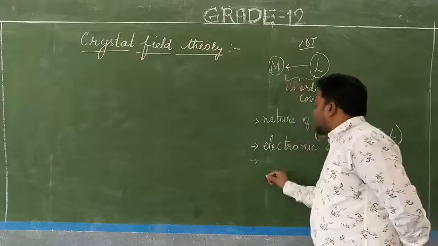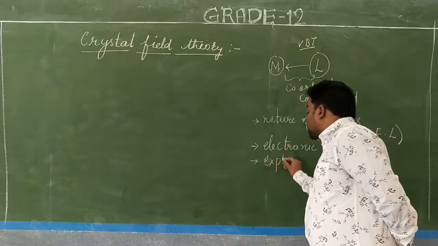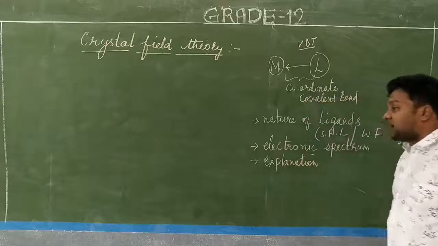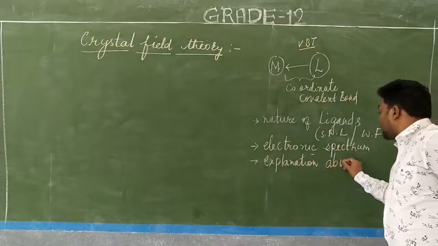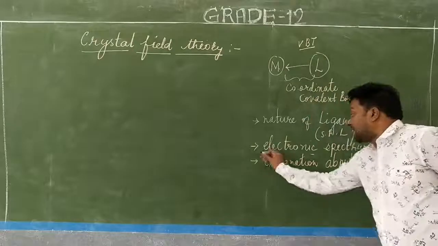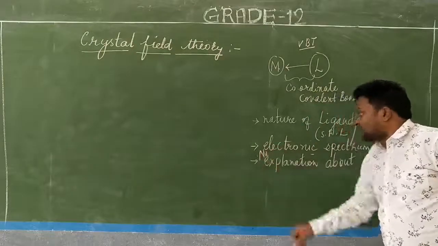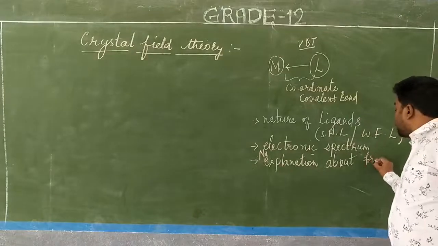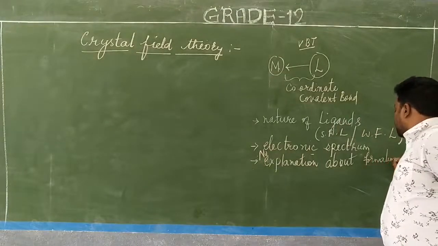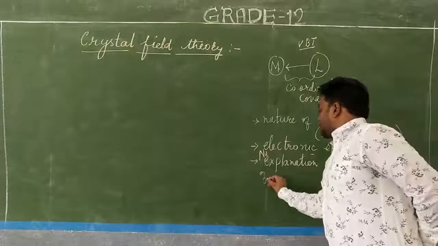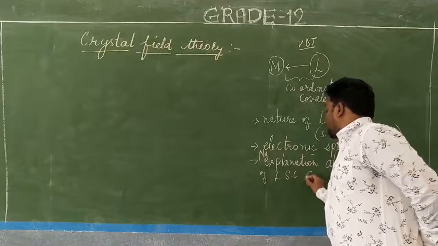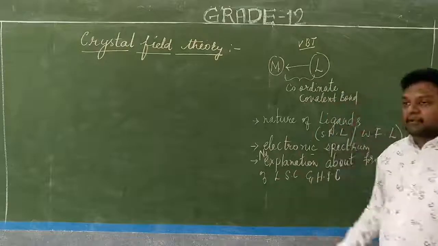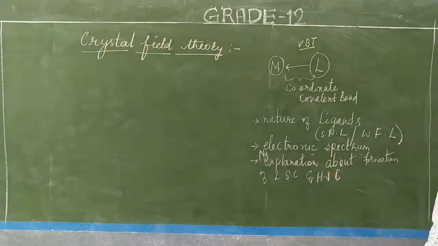So the valence bond theory failed to give an explanation about the formation of low spin complexes and high spin complexes.